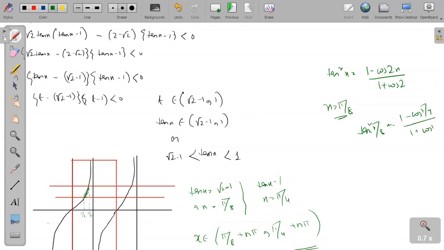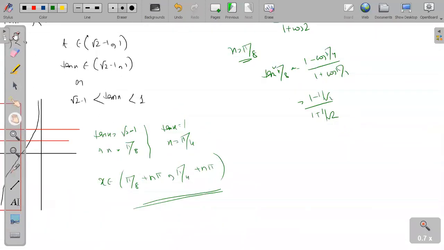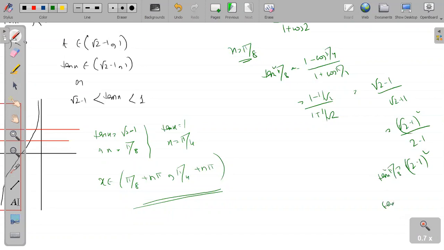Okay, sir. Cos of pi by 4. So 1 minus 1 by root 2 and 1 plus 1 by root 2. Rationalize, you are getting what? Root 2 minus 1 by root 2 plus 1. Factorizing, I am getting root 2 minus 1 whole square. So root 2 minus 1 whole square is tan square pi by 8. Tan of pi by 8 is what? Root 2 minus 1.